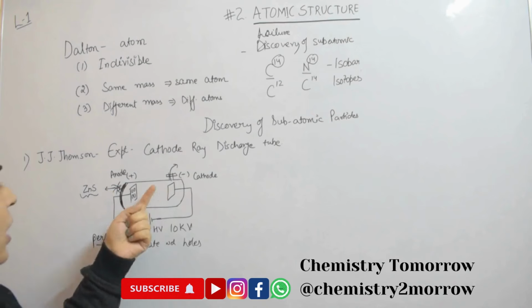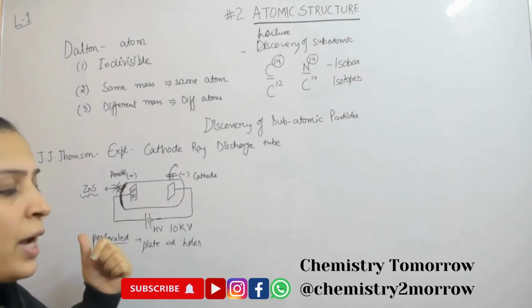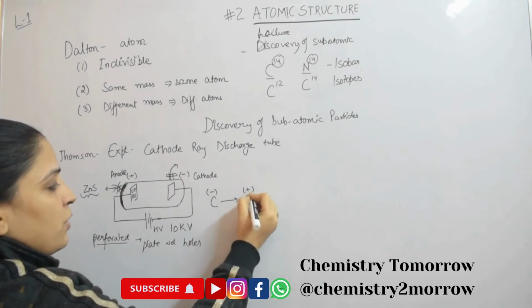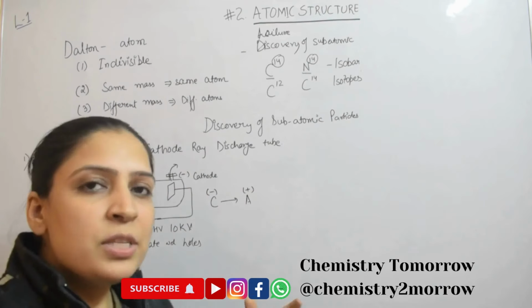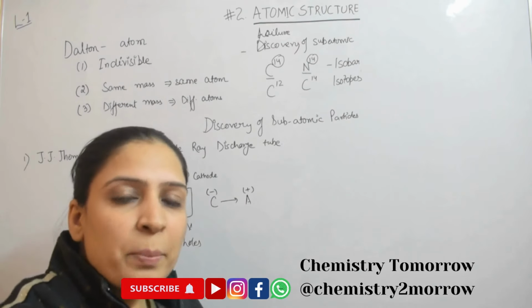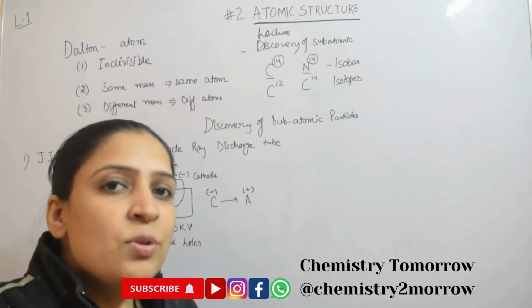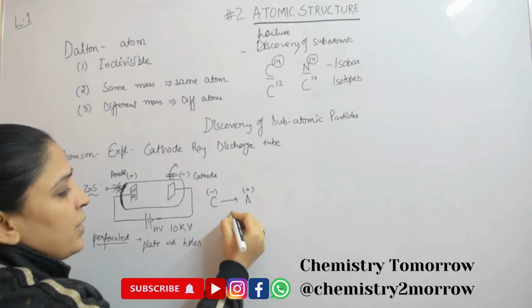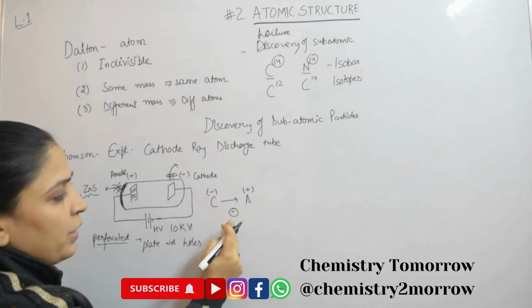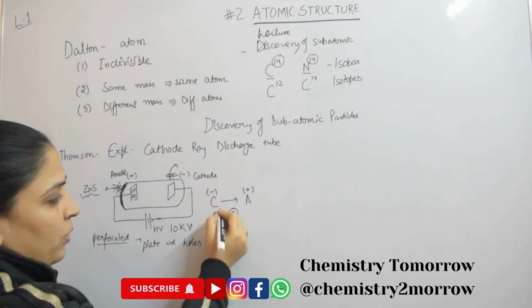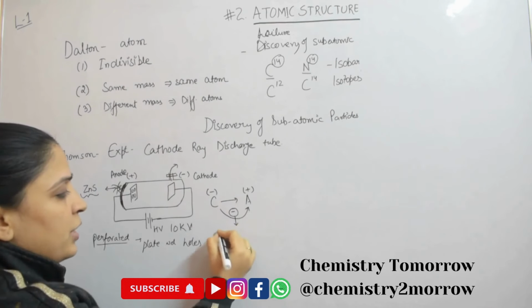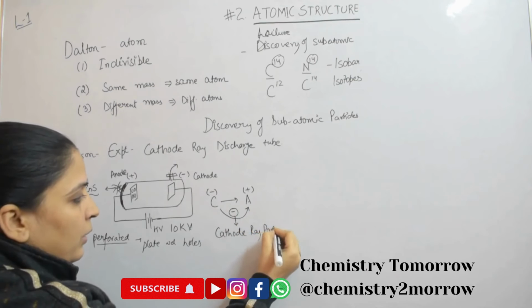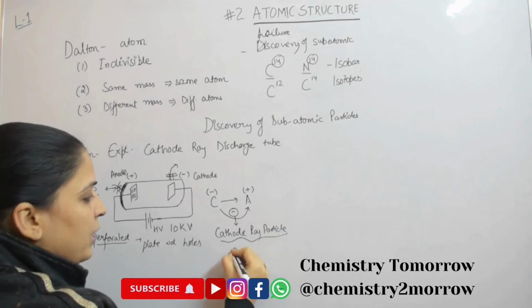So anything which is coming towards the anode from the cathode side, so cathode to anode. Cathode is negatively charged, anode is positively charged. So here we are using the very basic principle that like charges tend to repel each other and unlike charges tend to attract each other. So anything which is coming from cathode to anode has to be some negatively charged particle which is being repelled from the cathode and going towards the anode. And this particle was initially named the cathode ray particle, and eventually it was named an electron.